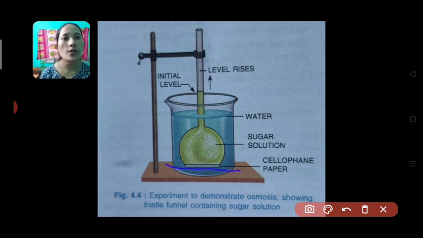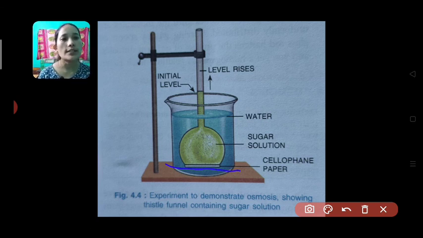You keep this setup for about 2-3 hours. What will be your observation after a few hours? Your observation would be that the level of solution in the thistle funnel will be rising upward. You will see the level has risen as compared to the initial level.